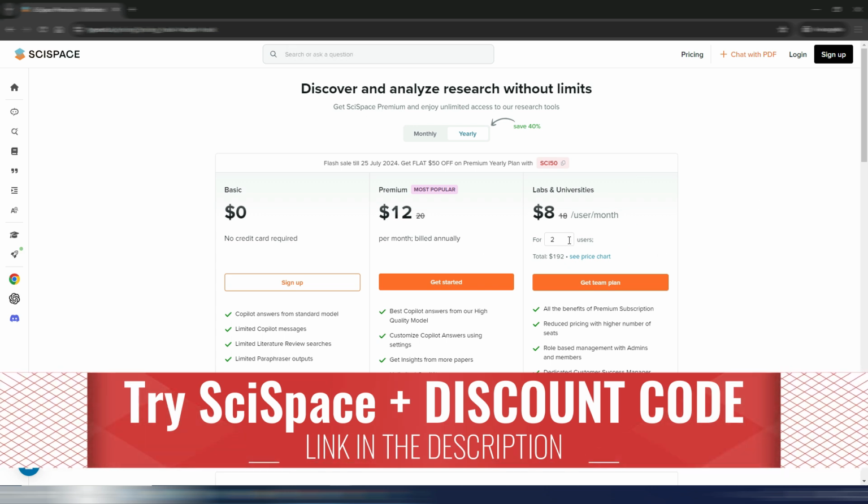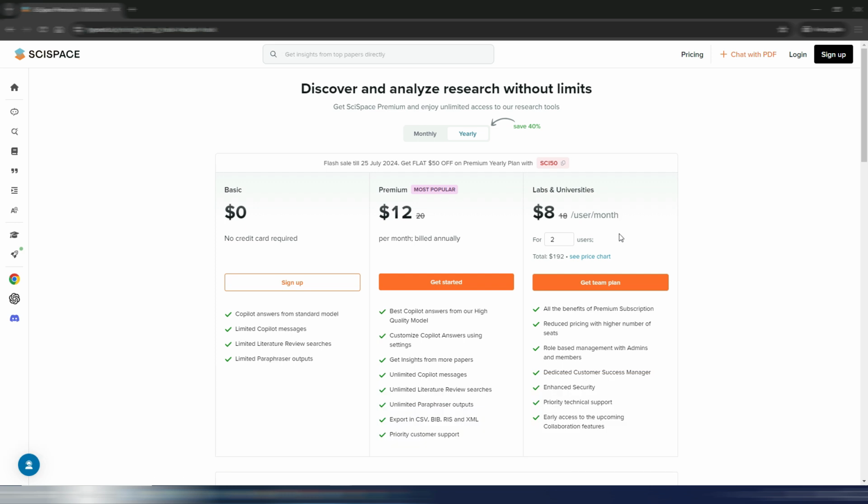Then you have this labs and universities plan. If you work for a lab or for a university, or you are a student, you can use this plan. You save some money and you can use it in a team, so you can add some users. The more users you add, the less will be the price.